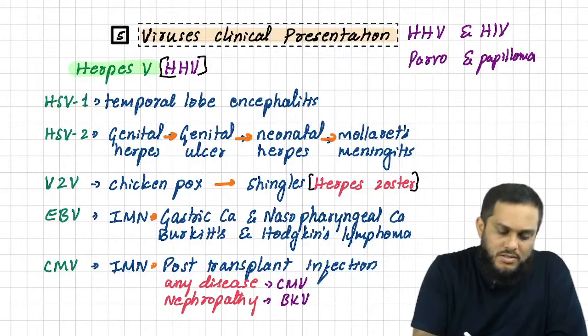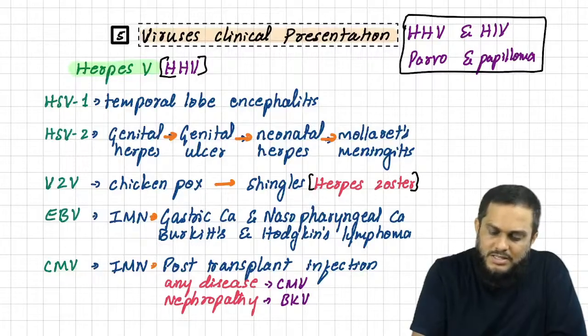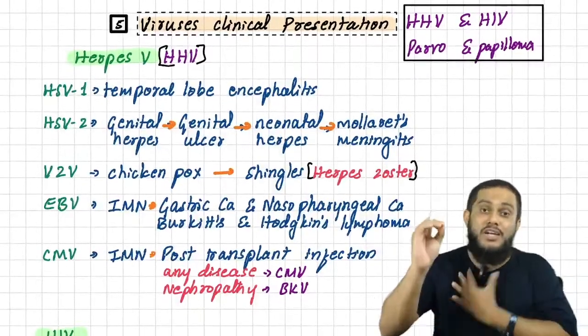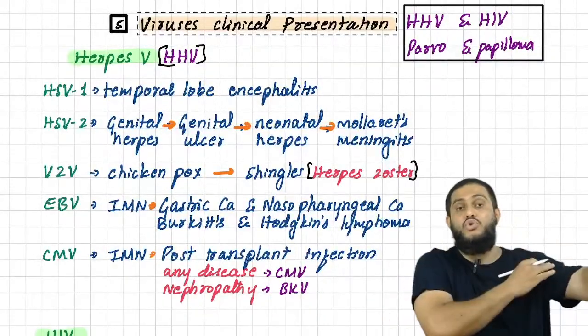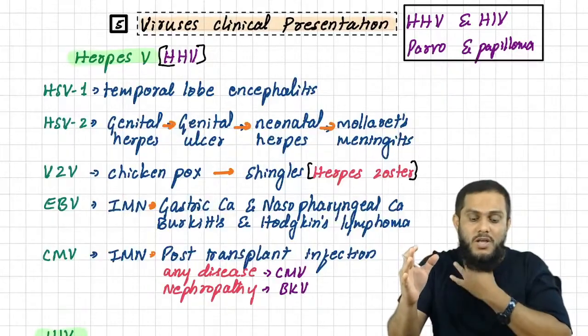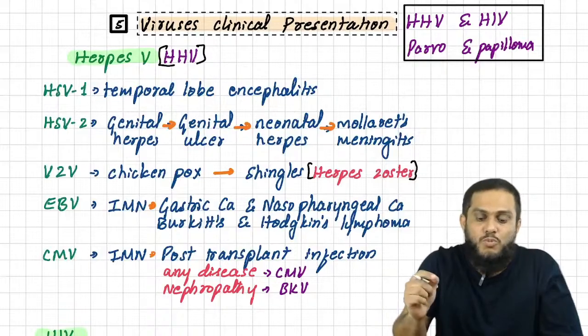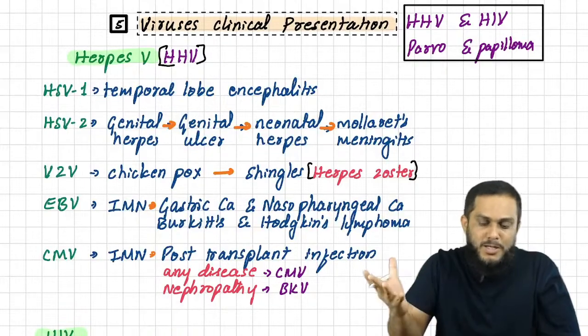These are the 4 viruses whose clinical manifestations are very, very important for the INICET exam, the examiner's favorite. Usually the question comes from clinical manifestations. HHV means human herpes virus, HIV means human immunodeficiency virus, then parvovirus and papillomavirus.